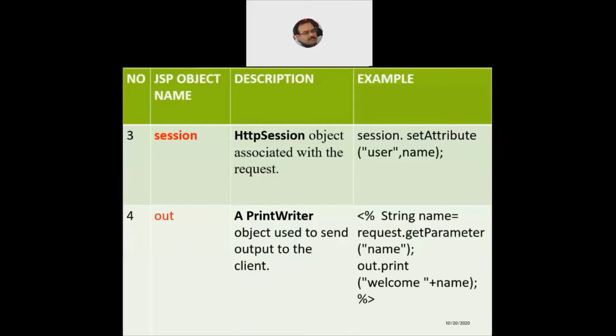So we say out.print or out.println, within quotes, welcome plus the name. So with the help of this PrintWriter class object called out, we can send the reply or response back to the client machine. So all these four objects which we have discussed, request, response, session, and out, they are already available for us.